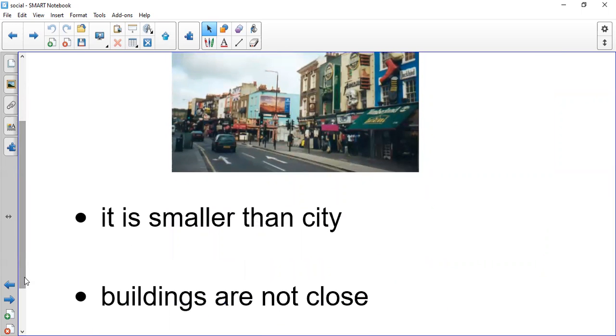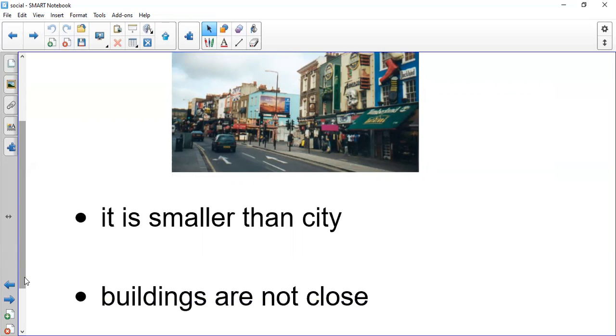Okay? And the town has few people, few shops, few malls. What is the meaning of few? Not many. The opposite of many is few. So the town has few people, few shops, few malls, few restaurants, few cars.